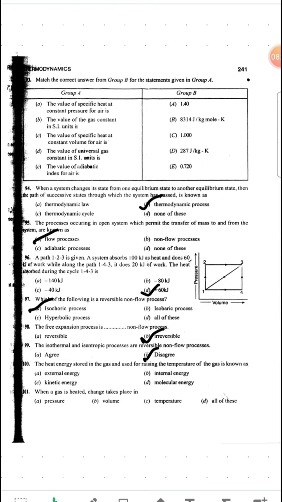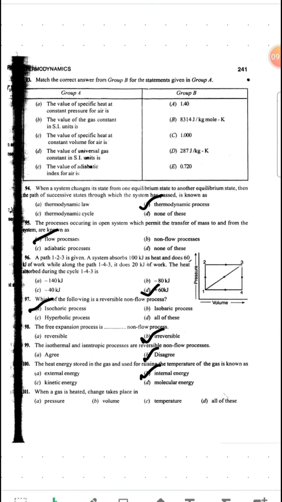So next question is, the heat energy stored in the gas and used for raising the temperature of the gas is known as external energy? No. Kinetic energy? It's not kinetic energy, nor molecular energy. Our answer is internal energy, right guys? So the answer to the question will be internal energy.